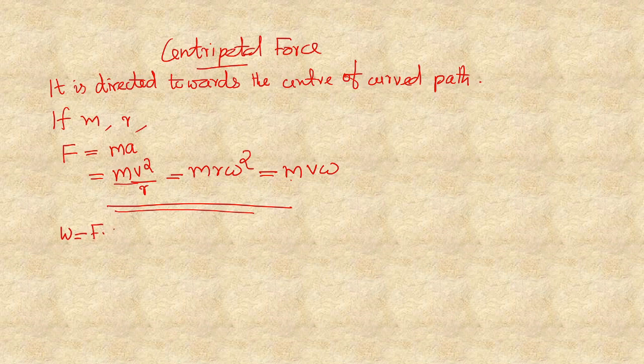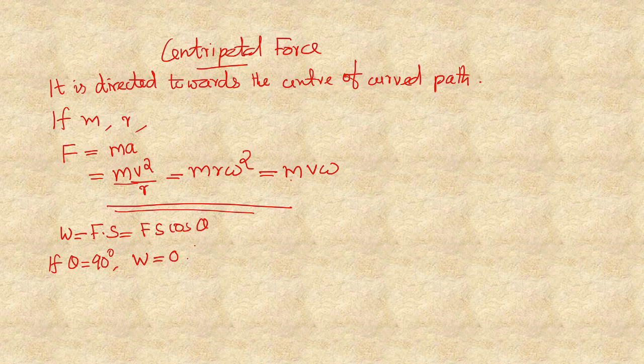We know F dot S, that is F into S cos theta. If theta is equal to zero, there is maximum work done, that is force and displacement are in the same direction. If theta is equal to 90 degrees, that means the displacement happened in a perpendicular direction to the force applied, then W is equal to 0.